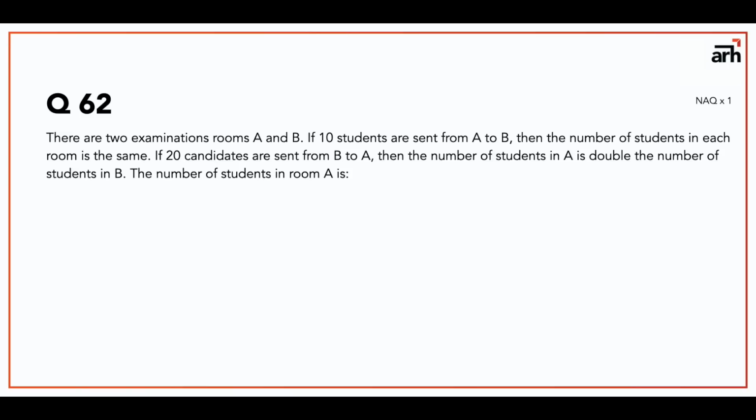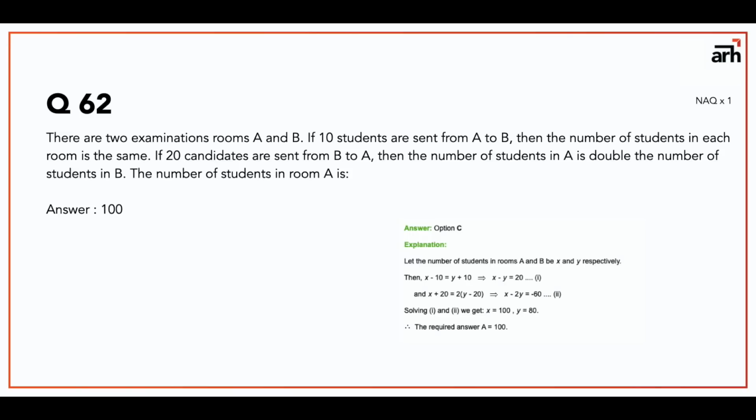So let the number of students in room A and B be X and Y. From the first statement, if 10 students are sent from A to B, that is X minus 10, because 10 students are taken from room A and sent to room B, then the number of students in each room is the same. So X minus 10 remains in room A, and Y plus 10 in room B, but they are the same. So you get X minus 10 is equal to Y plus 10, and from there you can say X minus 2Y is equal to 20 if you solve that equation.